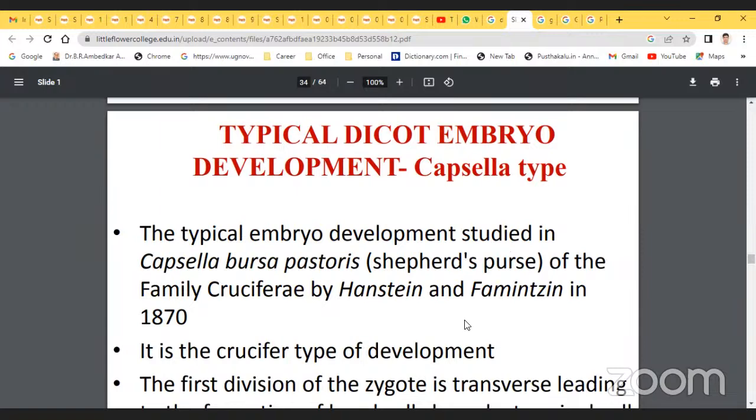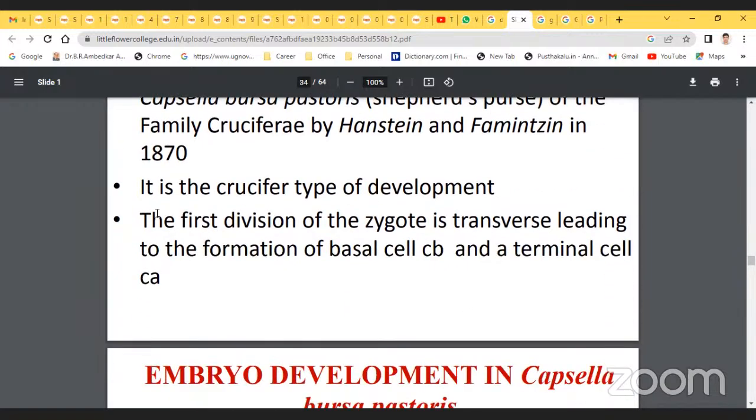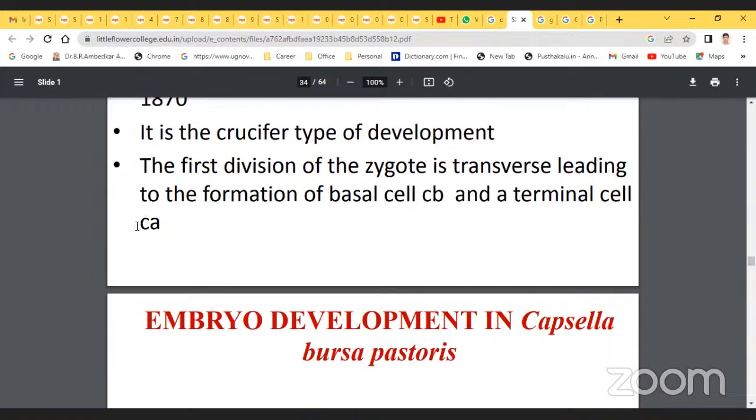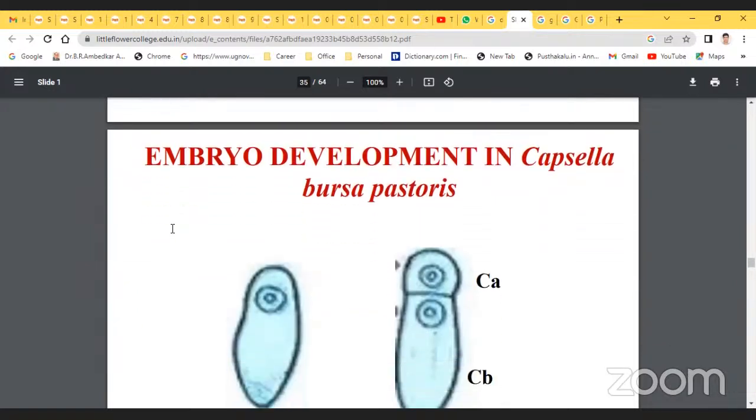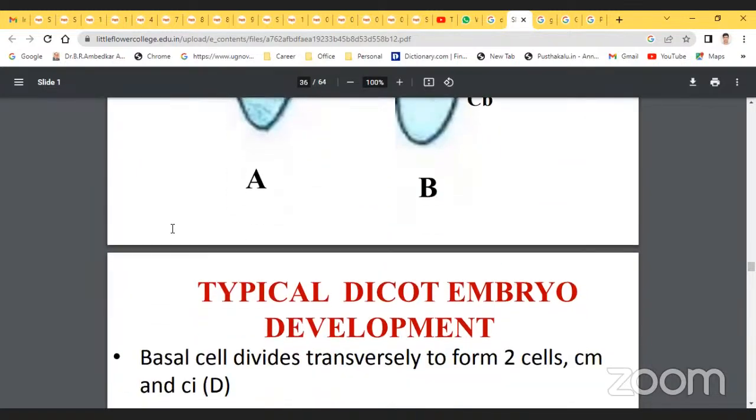So it is the crucifer type of development. The first division of the zygote is transverse, leading to the formation of a basal cell and a terminal cell. Basal cell is shortened as CB, and the other is called the terminal cell. Next, embryo development in Capsella bursa-pastoris.